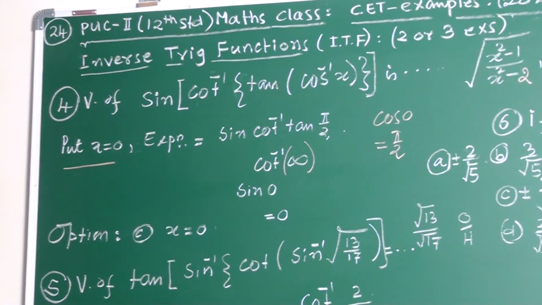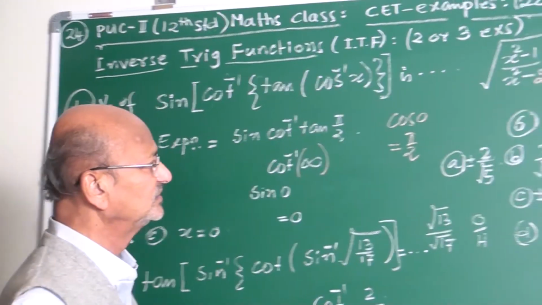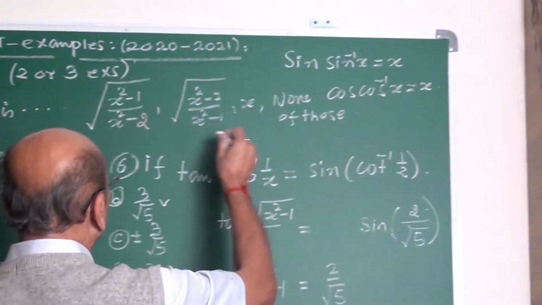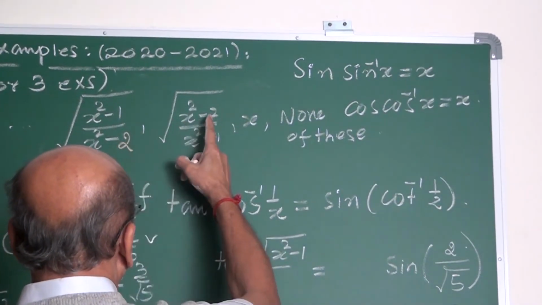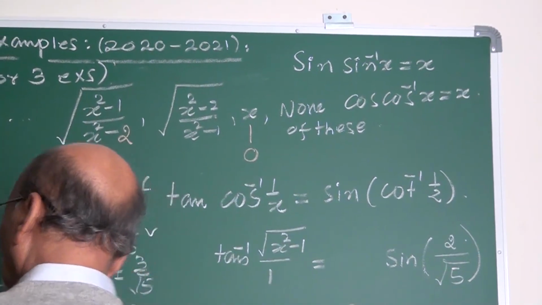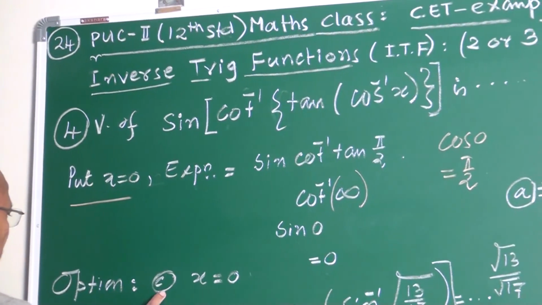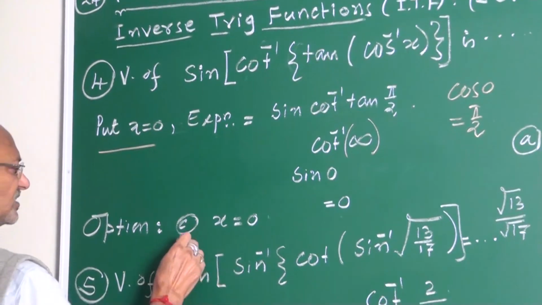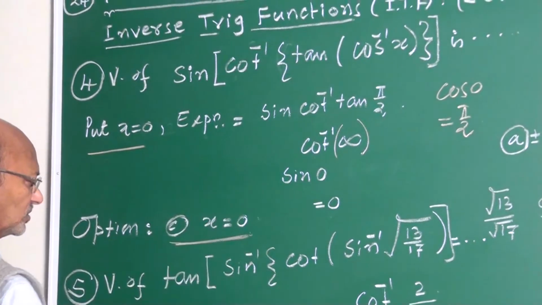In the options, these are the expressions, my friend. See, x is 0. Minus 1 upon minus 2 means 1 by 2, this is 2. This, my friend, is 0. Therefore, option C is the answer. X is 0. Option C. I hope you understood.